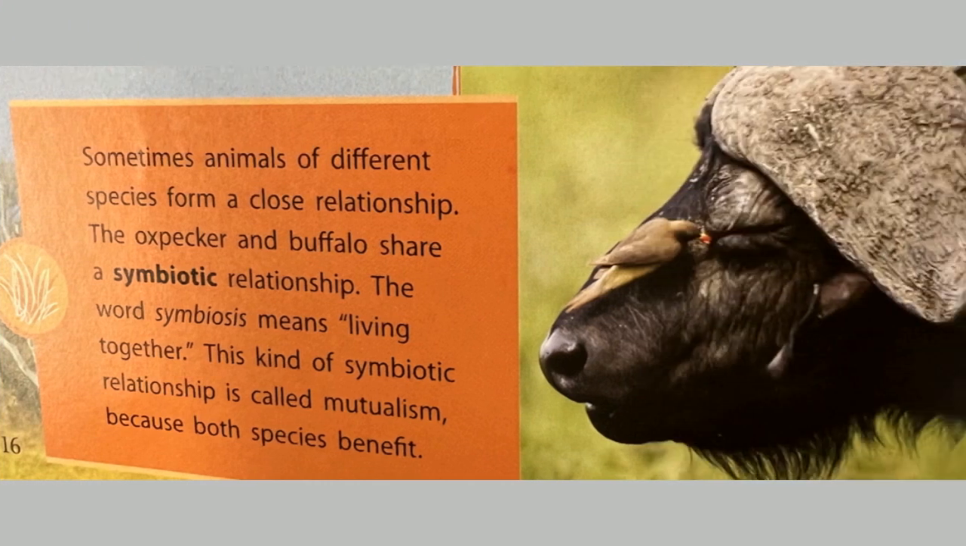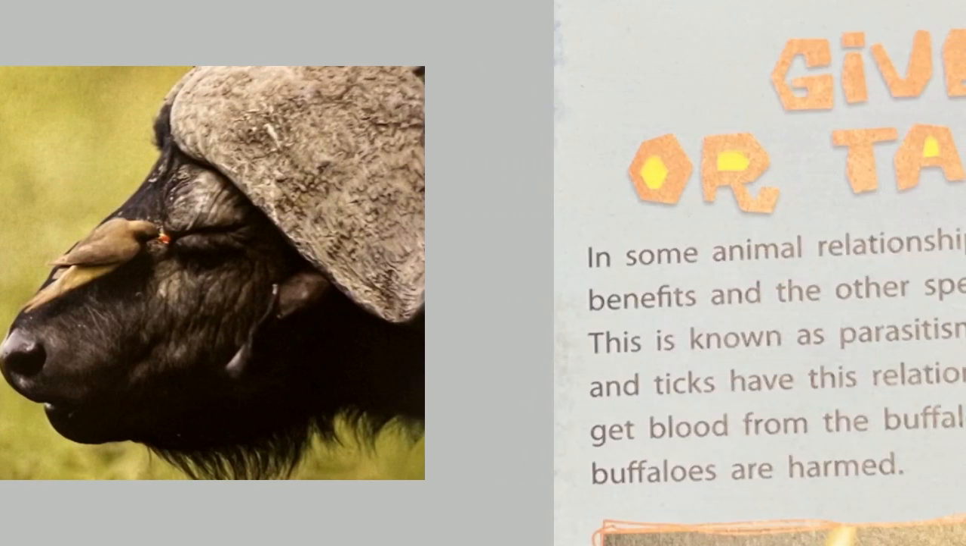Sometimes animals of different species form a close relationship. The oxpecker and the buffalo share a symbiotic relationship. The word symbiosis means living together. This kind of symbiotic relationship is called mutualism because both species benefit.